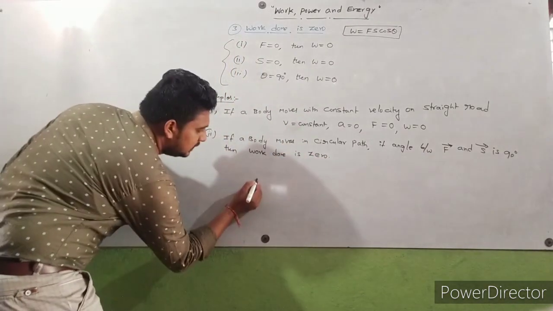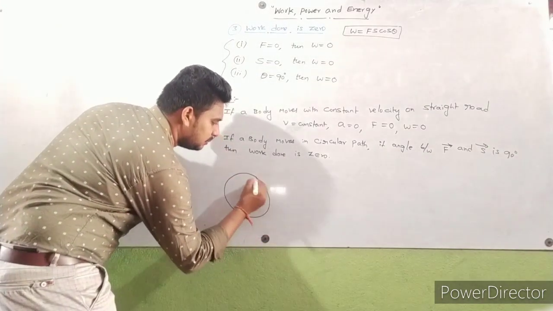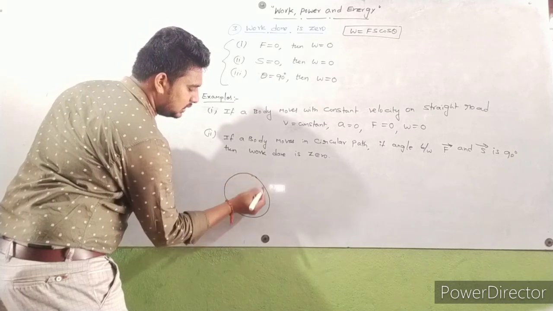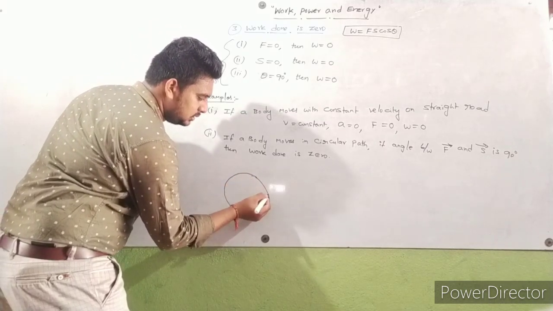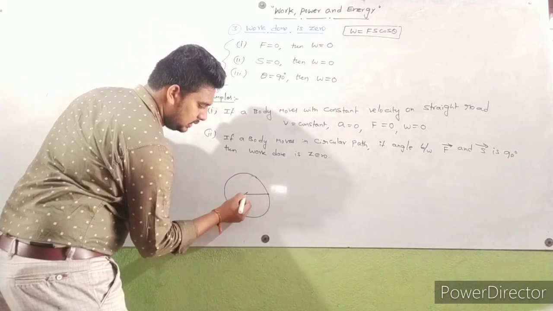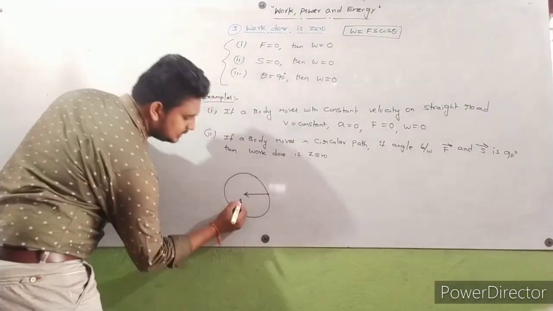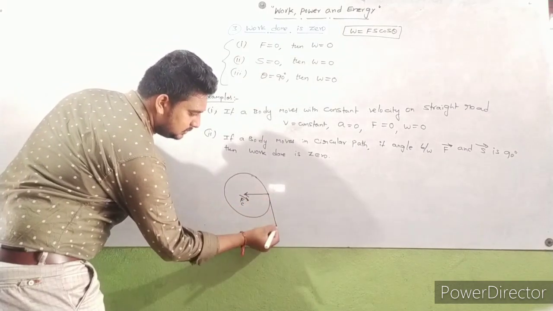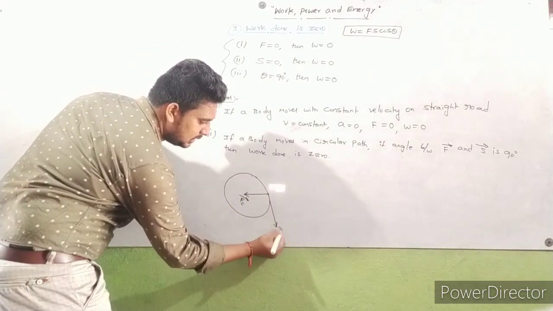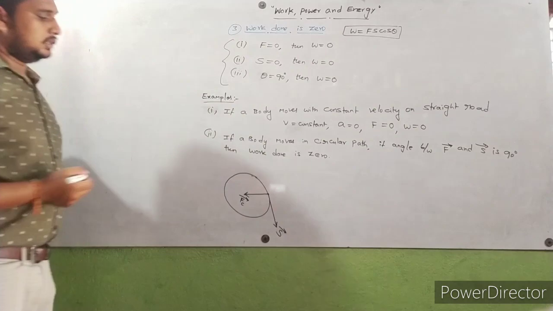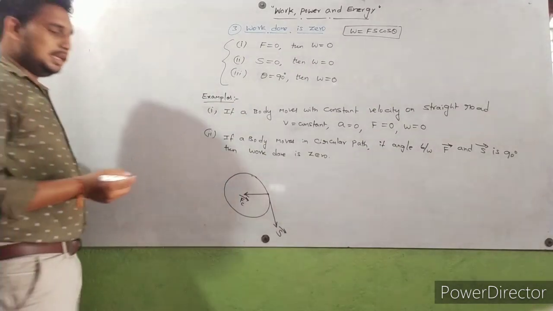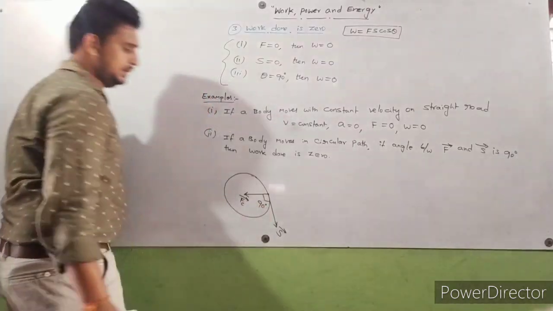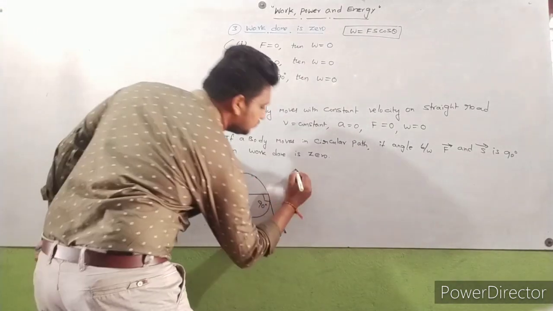For example, here is a circular path, and a body moves in the circular path. Here centripetal force is acting like this. Centripetal force always acts towards the center. So here the displacement of the body acts like this. So here the angle between displacement and centripetal force is 90 degrees.